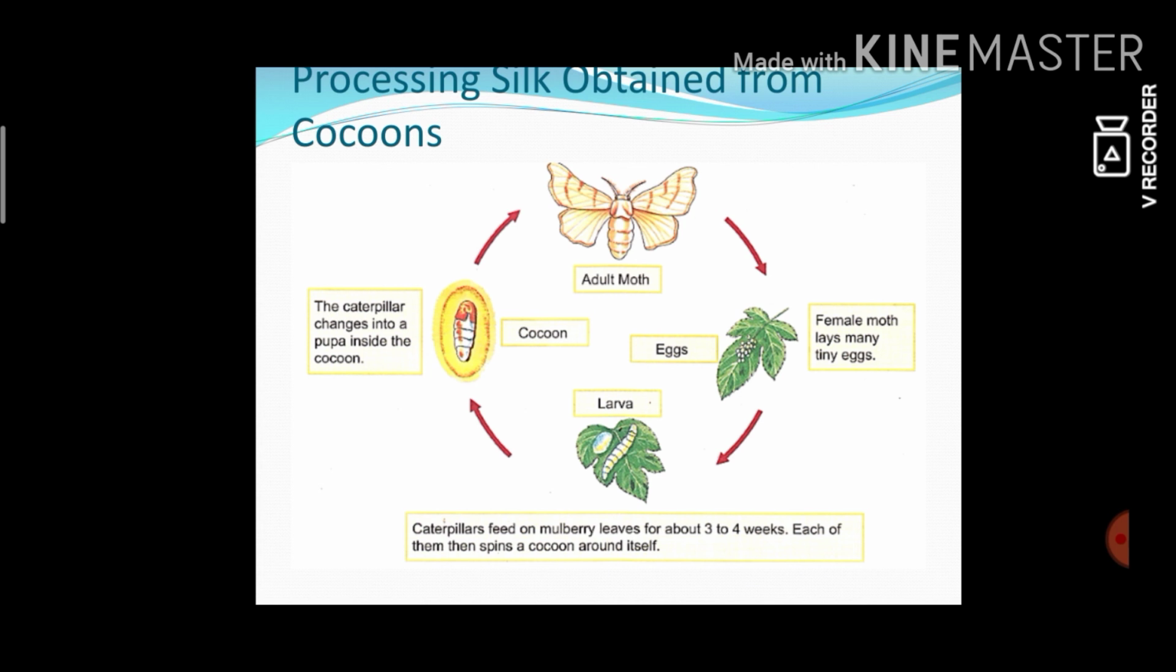After the filament, what do we want to do? Spinning. Spinning yarn. So the process of silk obtained from cocoons: listen. The first step is the moth lays eggs. Next the eggs hatch into larvae. Then the larvae feed on mulberry leaves and develop into cocoons, and the cocoons give the filament for fabric. Okay.